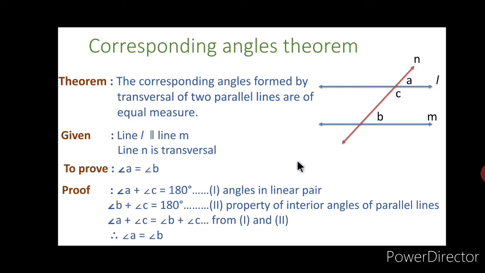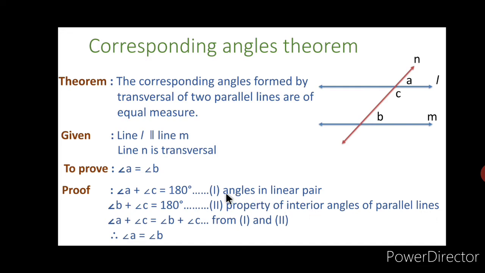And again angle B and angle C are interior angles and therefore they are supplementary, and therefore angle B plus angle C is equal to 180 degrees. This is the second statement, and we write here by the property of interior angles of parallel lines.